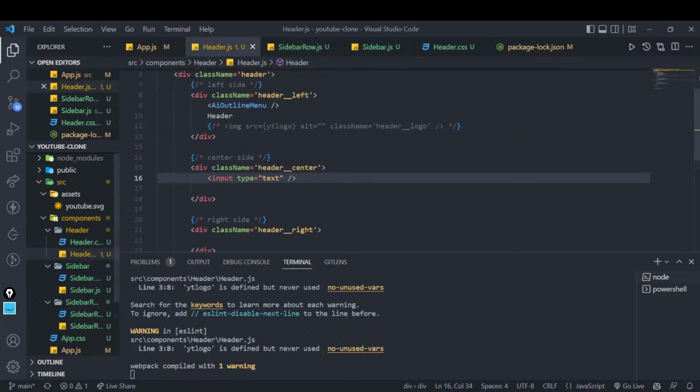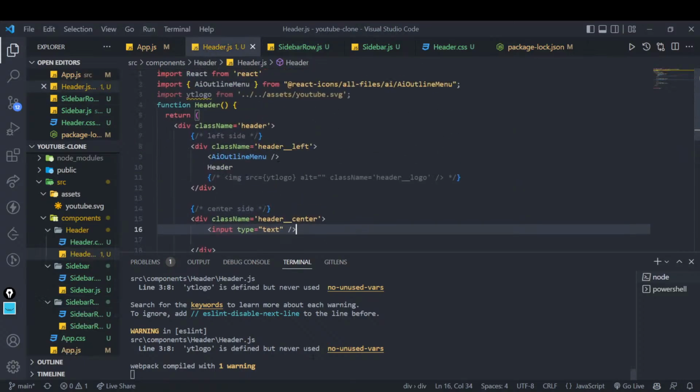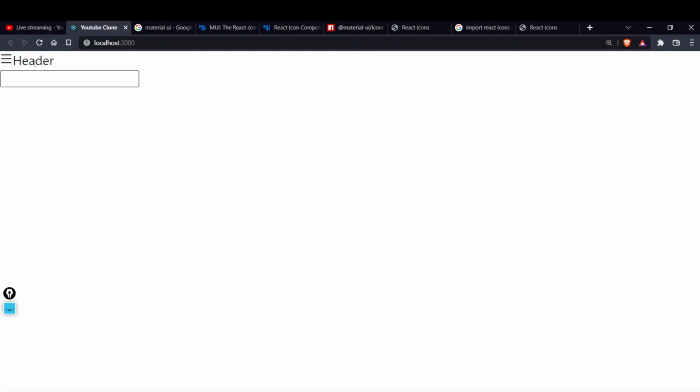But anyways, if that is done, let's see if the header is working or not. I think the header will work now. Let's see, fingers crossed. Okay, finally the header is there, right? Okay guys, so we are successful, right? Now we can continue with our icons.